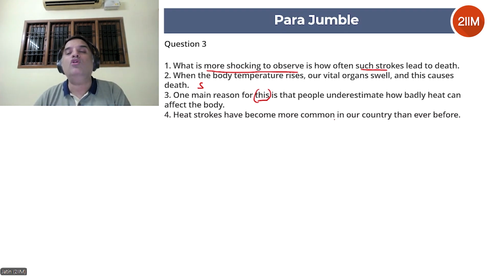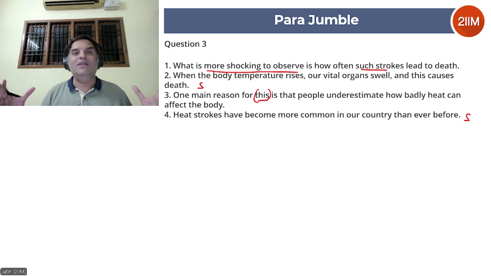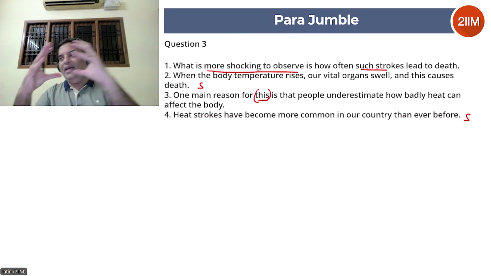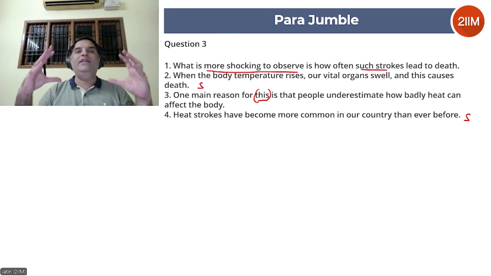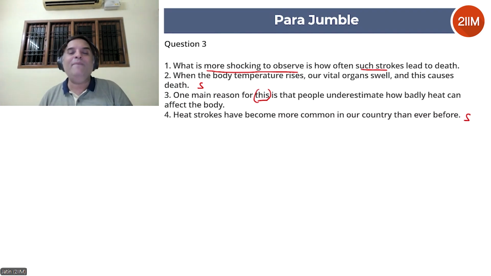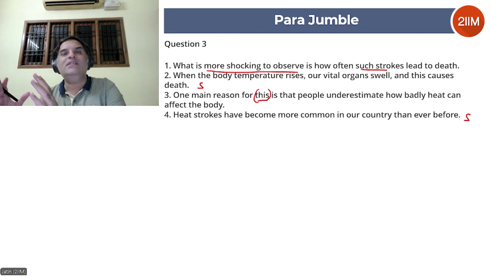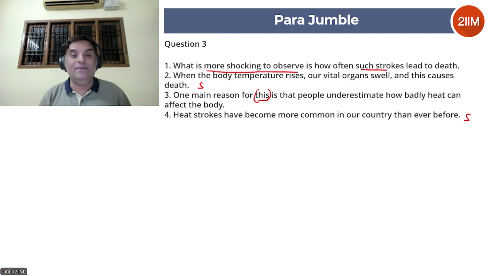Heat strokes have become more common in our country than ever before. Very nice introductory statement. Starter statements typically are generic, broad statements because the author will start with a broad point and then go into specifics, or start with the introductory point and then go into details. Okay, so this looks like a good starter statement, but 2 can be a starter statement, 4 can also be a starter statement. This can happen in parajumbles. Not always will you be able to identify the starter statement. In that case, move on to the next step, which is identifying the most obvious link. Ask yourself, what is the most obvious link?